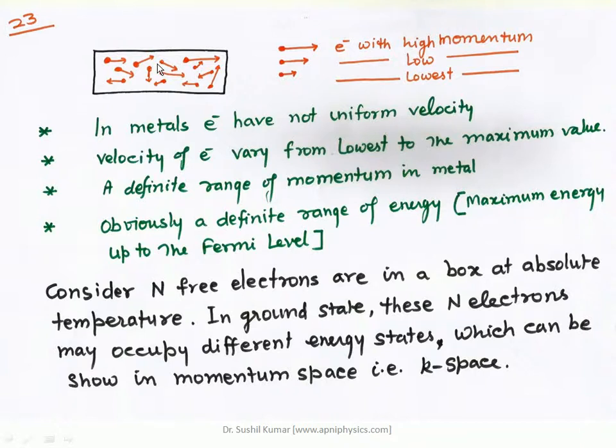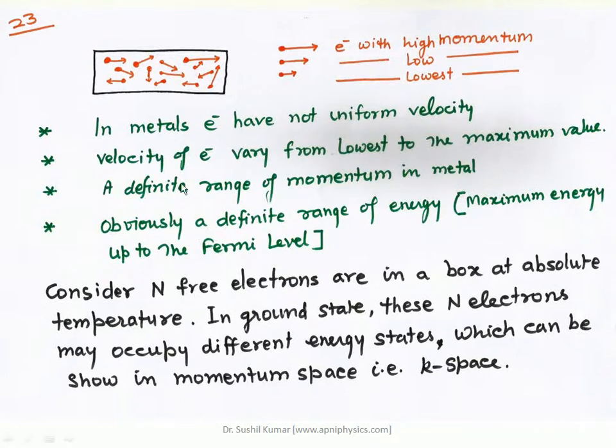This is represented by the length of the vector in this particular figure. A large length of the vector represents high momentum, and a small length represents small momentum. So the velocity of these electrons varies from the lowest to the maximum value. There is a definite range of momentum in a metal, and that range is decided by the Fermi level.